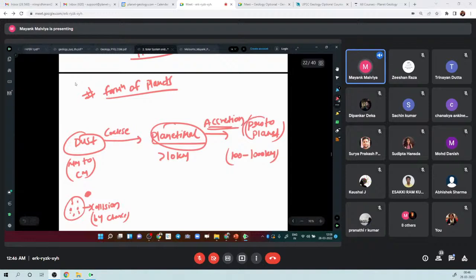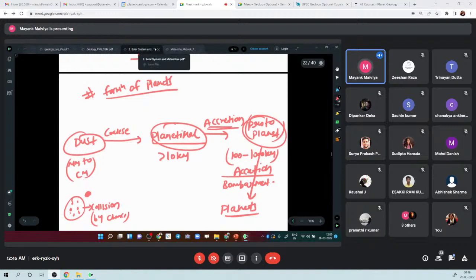So this is a protoplanet. Then this protoplanet, through various processes, again these planetesimals accrete, we call it accretion, or there was also bombardment, right? Through this bombardment, they become planets, right? So this you should know. This is how planets are formed. In your notes you will have something like this only, right?